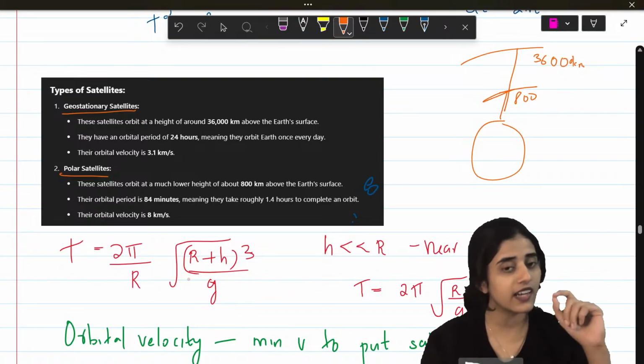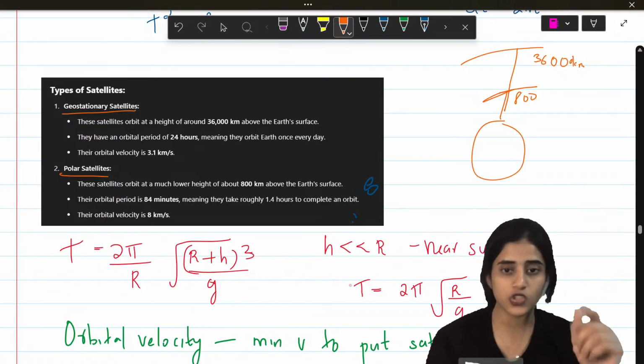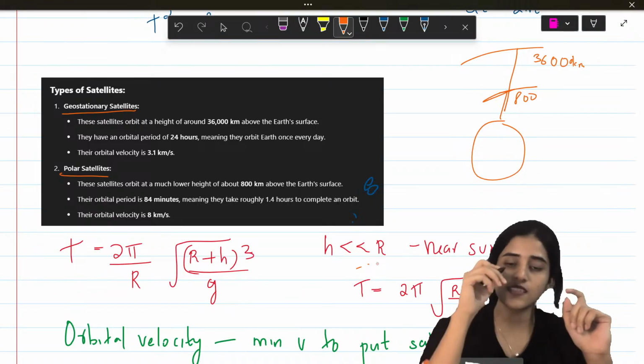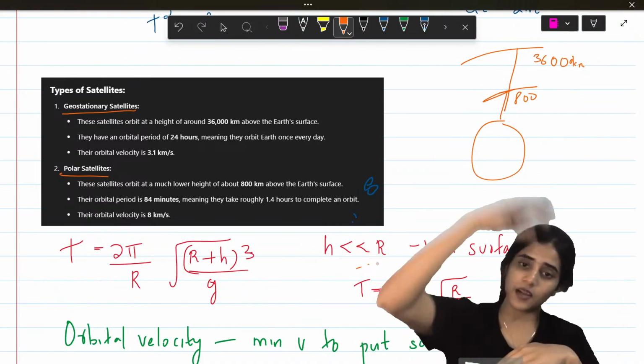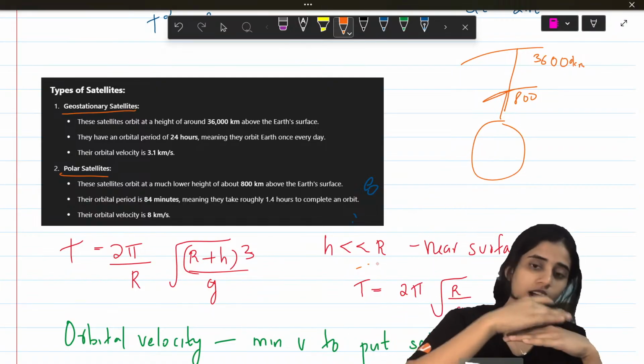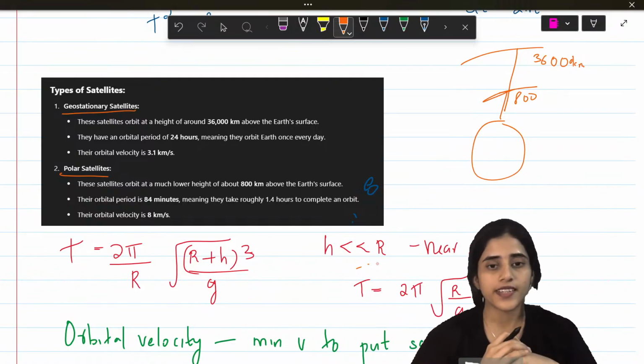You also need to know the formula for time period of a satellite. It is 2 pi square root of (r plus h) the whole cube by GM. Okay? h is less than R when it is near the surface. What is h? h is the height above the earth. It is very close to R. Alright, so T is also equal to 2 pi square root of R by g.